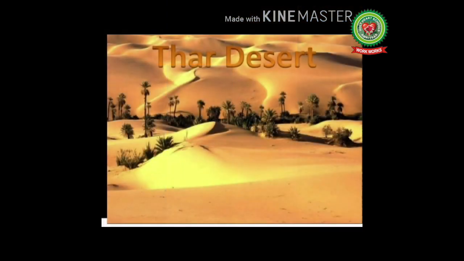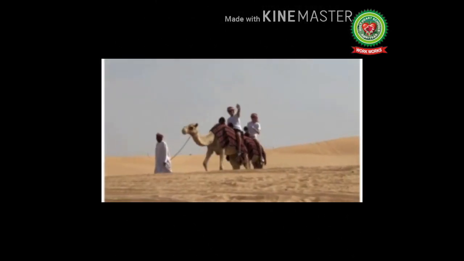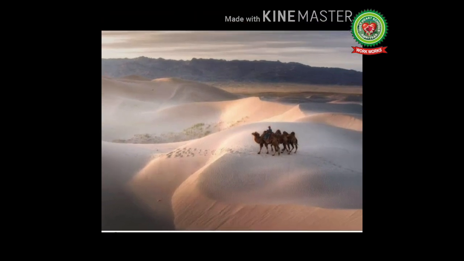The Thar Desert, also known as the Great Indian Desert, is a large arid region in the northwestern part of the Indian subcontinent that covers an area of 200,000 square km and forms a natural boundary between India and Pakistan. It is the world's 17th largest desert and the world's 9th largest subtropical desert. It is famous for its amazing forts, camel safari, golden sand dunes, and colorful culture.